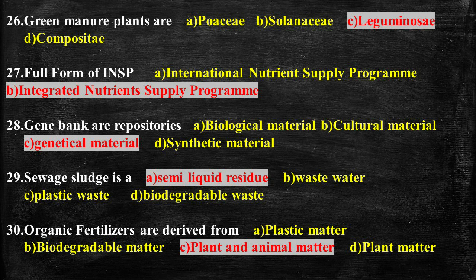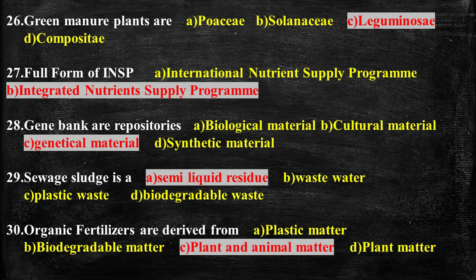Question number 28. Gene banks are repositories, and the answer is genetic material. A gene bank can hold many different types of materials. There may be seeds that will grow into whole plants, or egg and sperm that can be united to create an animal, or there may be animal embryos, etc. Purpose of the gene banks is to conserve the plant genetic resources.